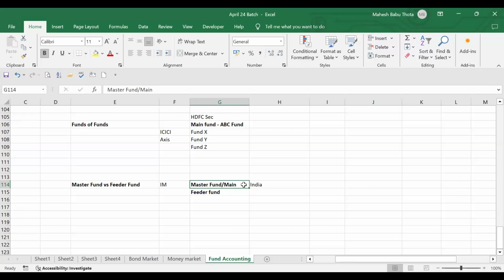So what I'll do is, wherever there are less tax rules, in the entire world we have a few countries, we call them tax haven countries. Tax haven countries. You know about Luxembourg?